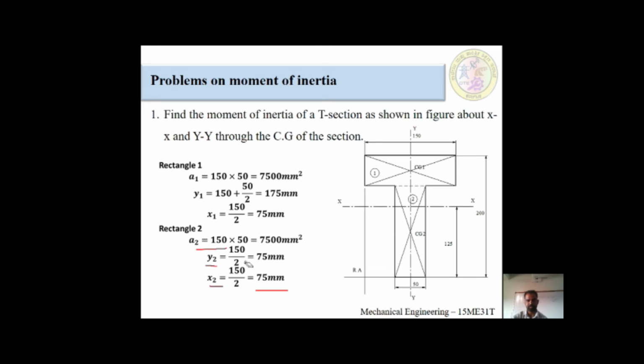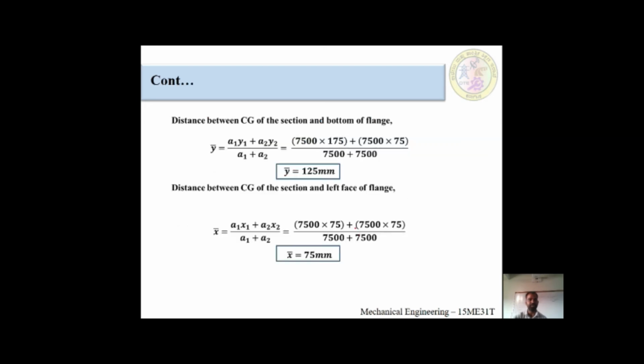Okay. After finding rectangular 1 and rectangular 2, we have to find out the x bar value and y bar value. How do we find x bar and y bar? We have a formula that we will look at in the next slide. This would be y bar. How to find y bar?